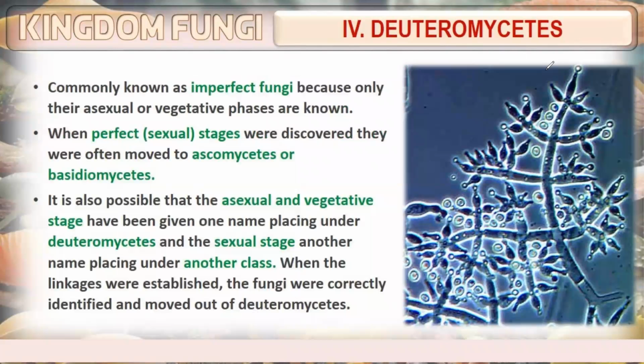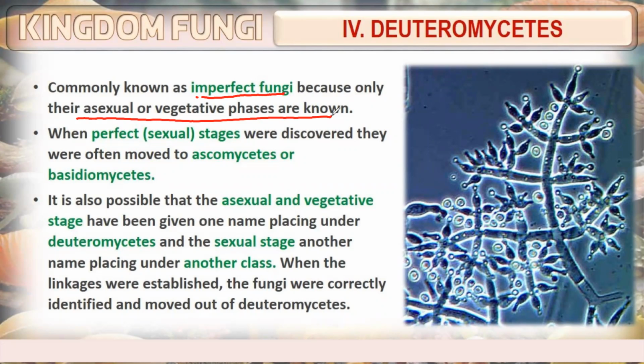The last one is Deuteromycetes, which is commonly known as imperfect fungi. Why is it known as imperfect fungi? Because only their asexual or vegetative phases are known. When sexual stages were discovered, they were often moved to Ascomycetes or Basidiomycetes.